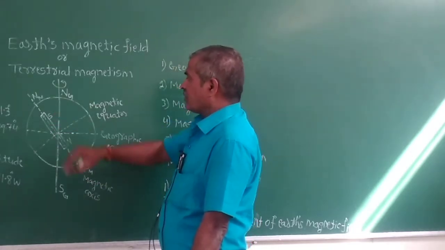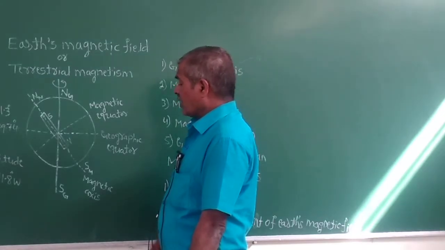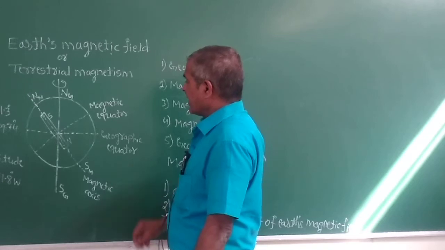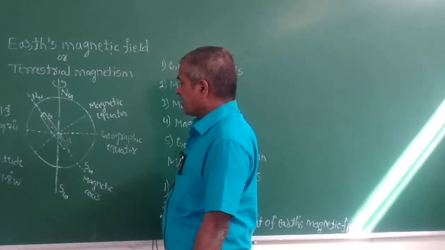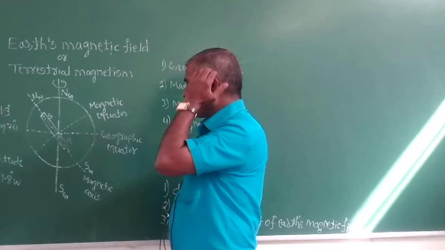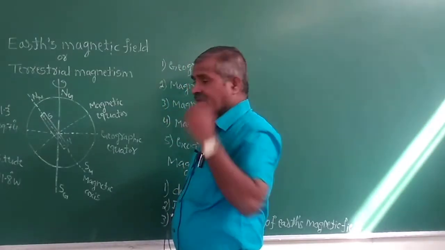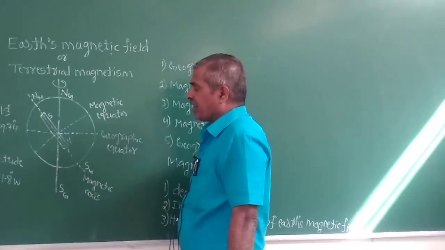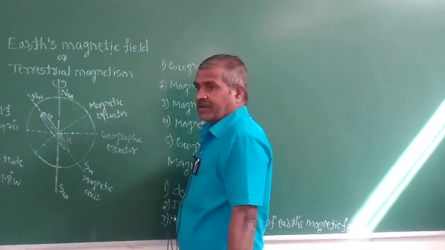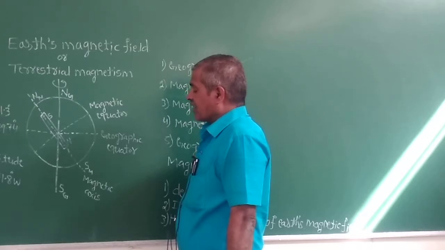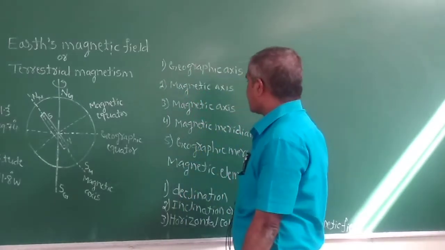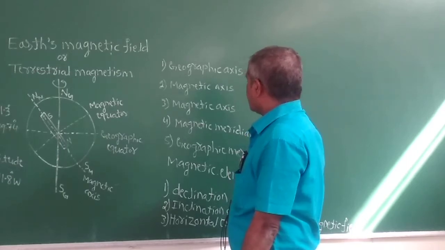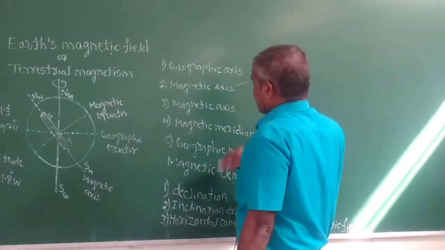That line through the north pole and the south pole of the magnet is called the magnetic axis.